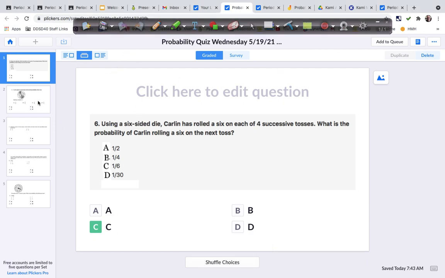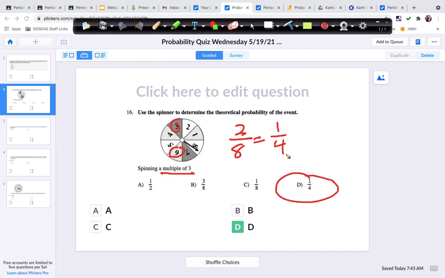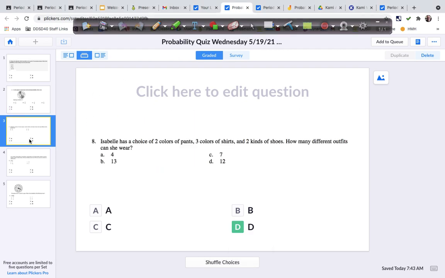And let's go to the next one. Use the spinner to determine the theoretical probability of the event, and the event is a multiple of 3. So a 6 is a multiple of 3, and a 3 is a multiple of 3. That's 2. There's 8 altogether, so that simplifies to 1/4. That's D. We talked about the importance of writing down math, thinking it by writing it. All right, the next question.